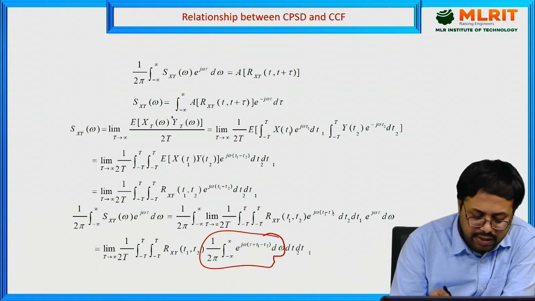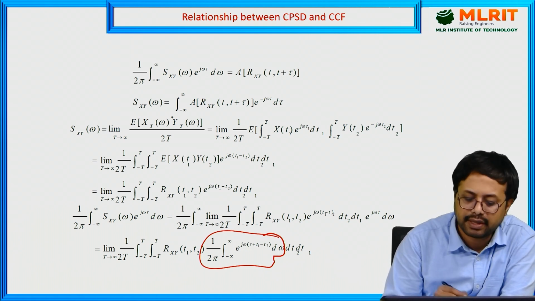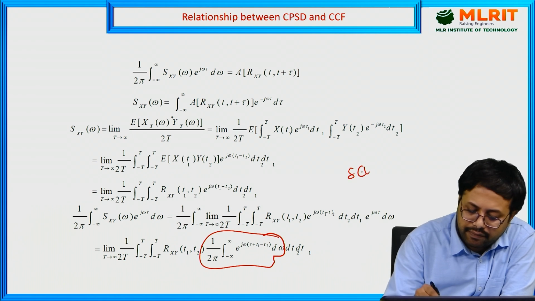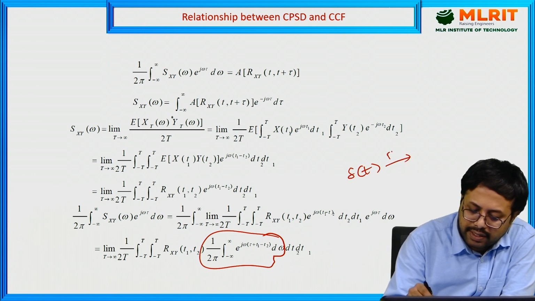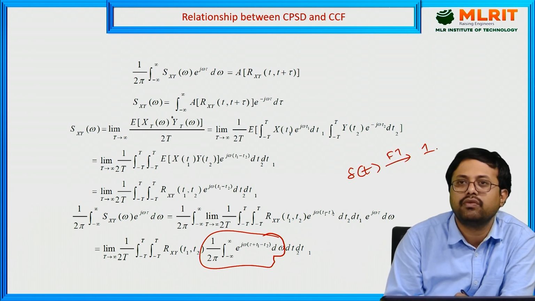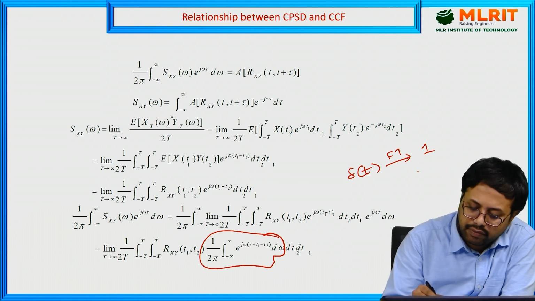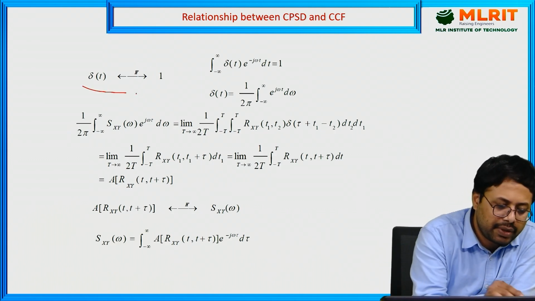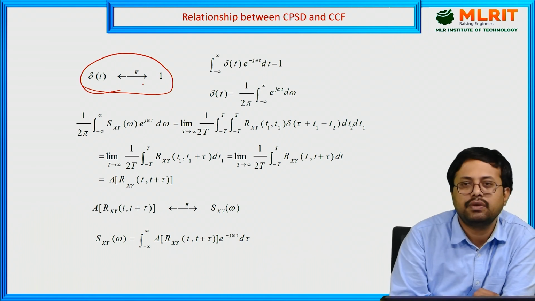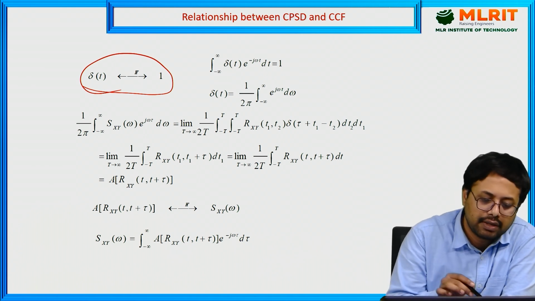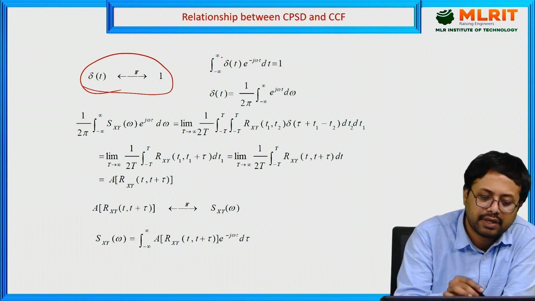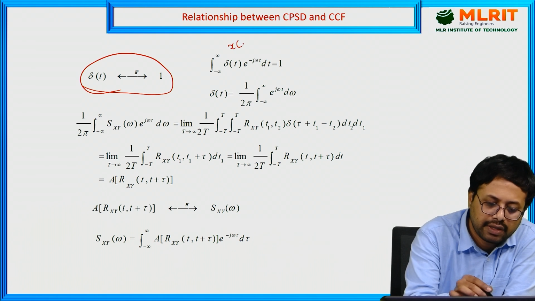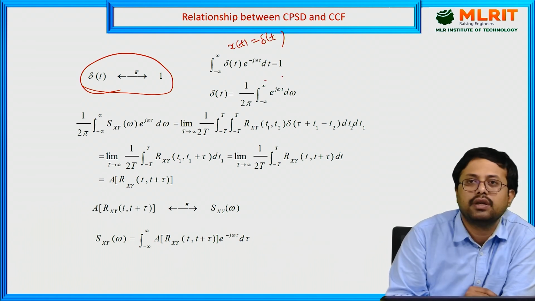Okay, we know the definition from the impulse signal that when you apply the Fourier transform to delta of t, the result is 1. Then integrating from minus infinity to infinity, delta of t in place of x of t equals delta of t. You know the formula, simplify it, and you will get 1.